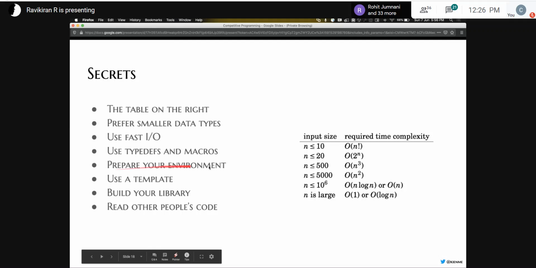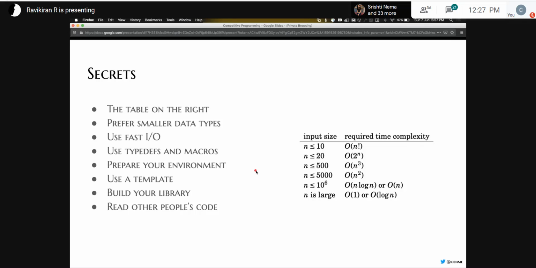Cool. So when I say prepare your environment, it's a good idea to be comfortable in the IDE and terminal that you use, so that you can quickly move between the question and your environment and how you compile and run it. The way I used to do it in contests is I have one window open for the question and another window with a terminal and an IDE in a split screen, and I'll quickly alt tab between the browser and the IDE.